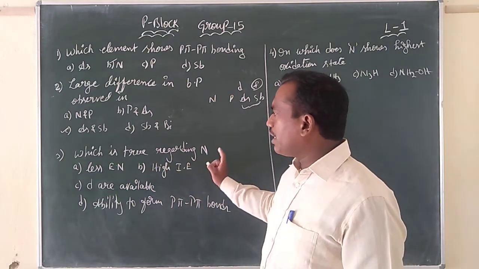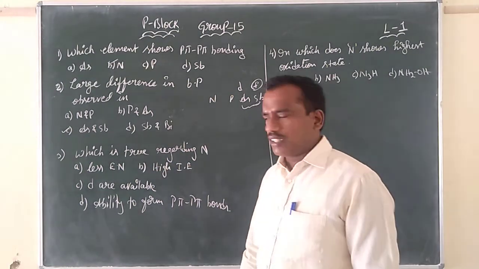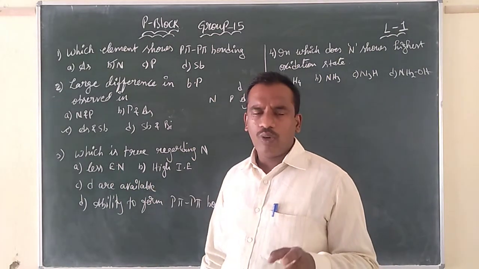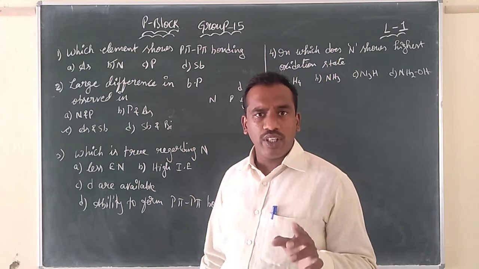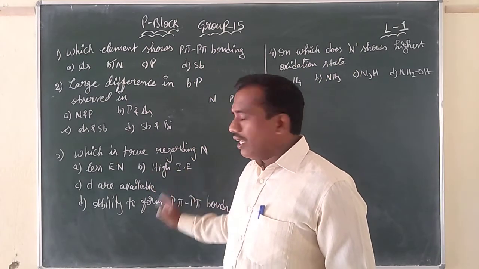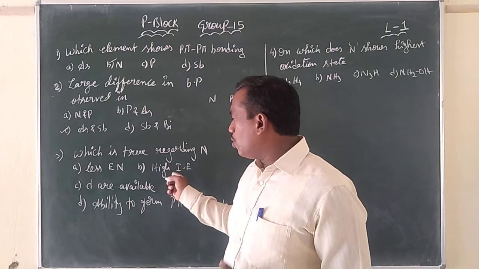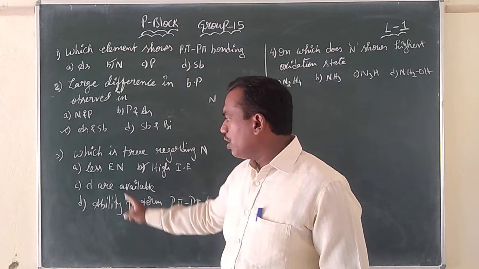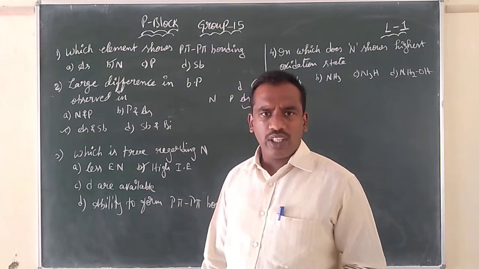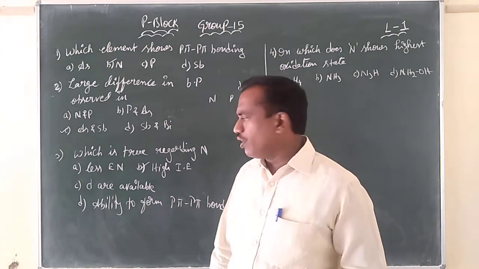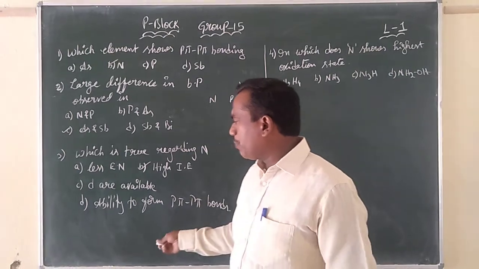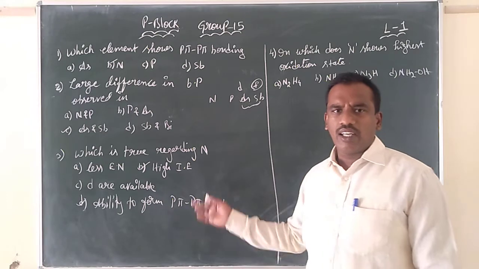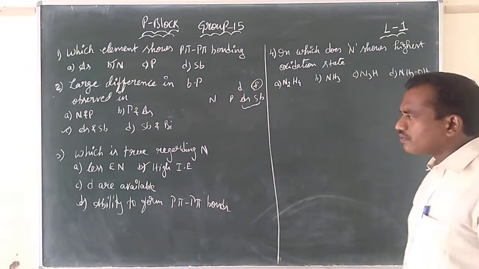Which is true regarding nitrogen? Less electronegativity? Is nitrogen less electronegative in that group? No, it is 3.0, very high electronegativity in that group. High ionization enthalpy, which is true; the ionization enthalpy of nitrogen is very high. Good. D orbitals are available? Nitrogen does not have d orbitals. Ability to form p-pi bonding. Here two options are correct: B and D are correct in this case.